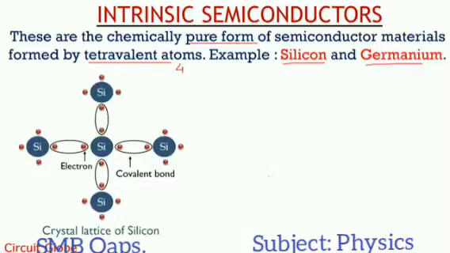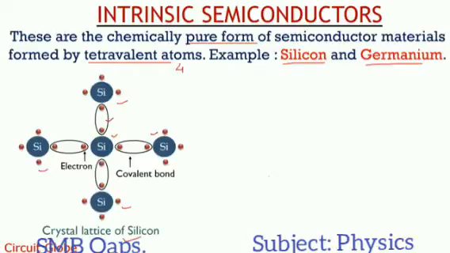Silicon has 4 electrons in its valence shell. All the 4 electrons are bound with the electrons of other silicon atoms. As you can see, there is a covalent bonding between the silicon atoms. It means there is a perfect sharing of the electrons, and covalent bonding mostly depends upon the sharing of the electrons.